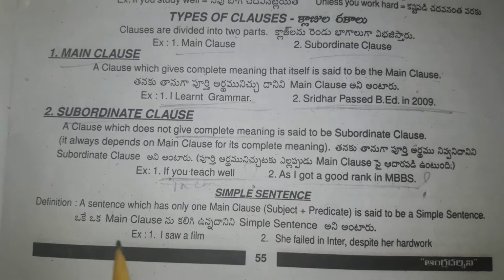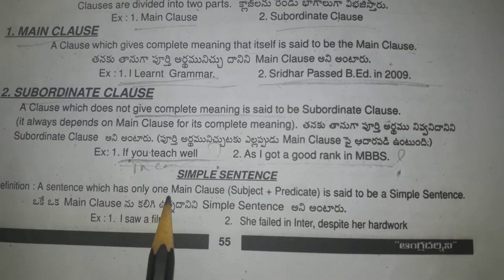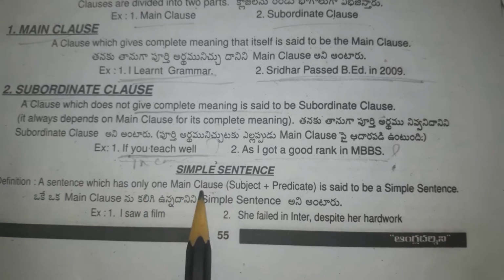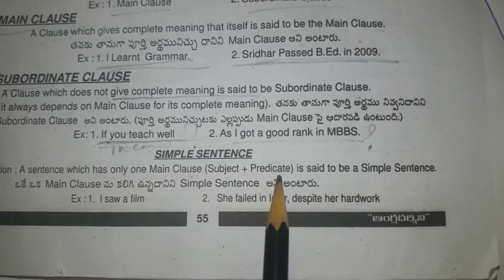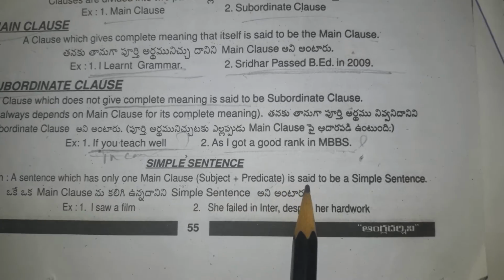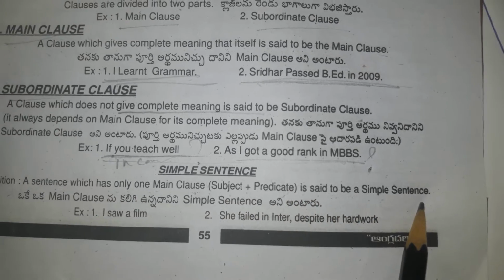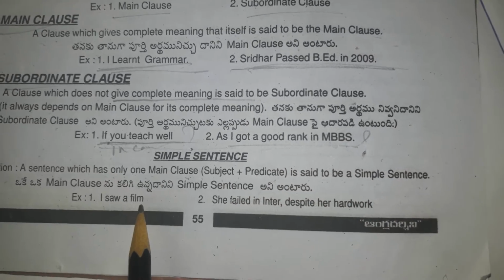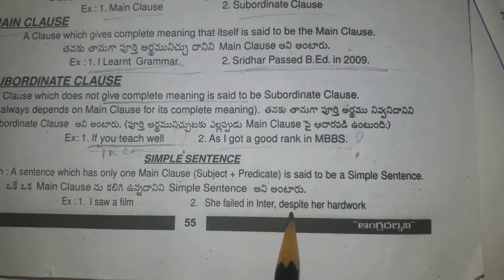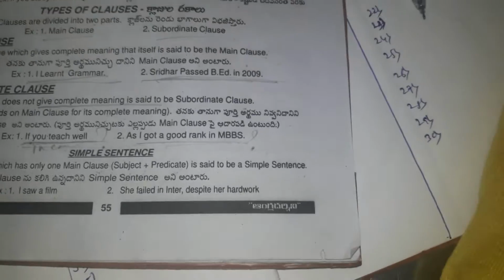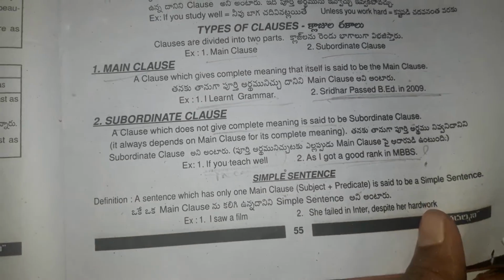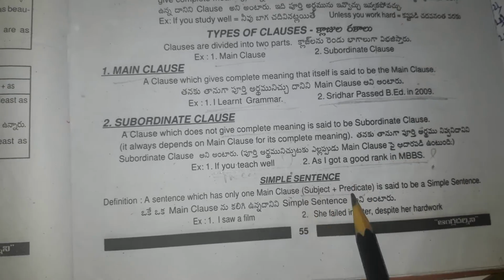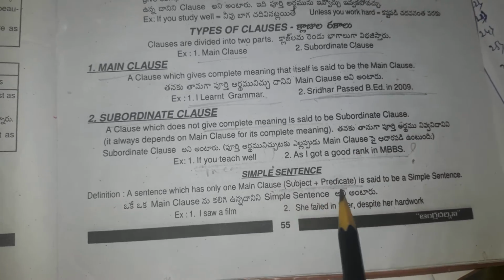Simple sentence: a sentence which has only one main clause, that is, subject plus predicate, is said to be a simple sentence. I saw a film. She failed in inter. She failed in inter despite her hard work. This is a simple sentence, and the principle is subject plus predicate.